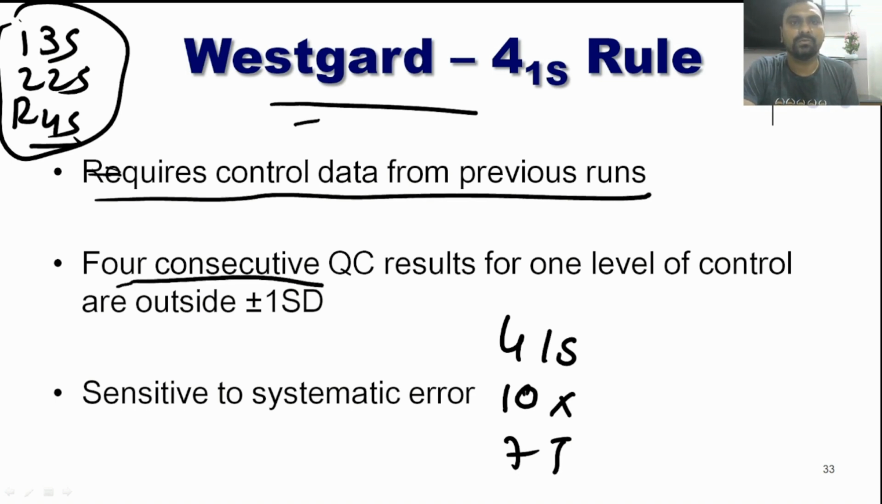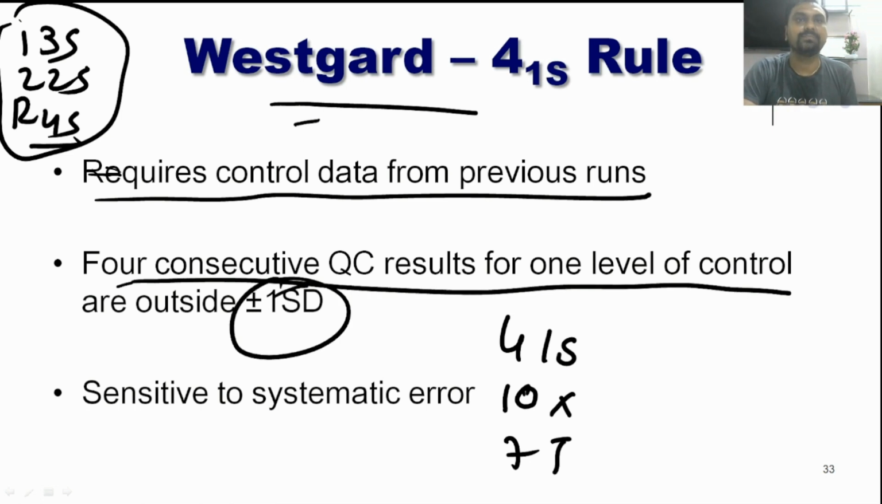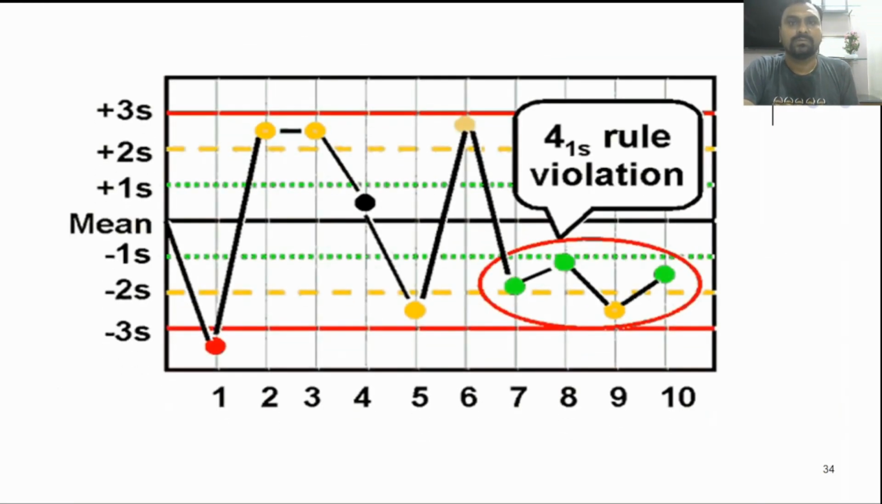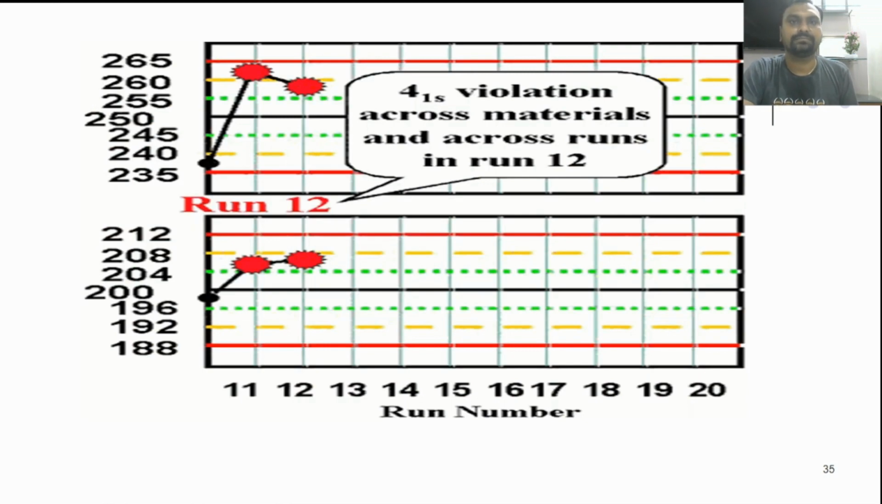When 4 consecutive QC results for one level of control are outside plus or minus 1 SD, that is the 41S rule. So you can see here consecutively 4 times your results are in the same direction, outside the minus 1S. So that is a violation of the 41S rule because it is a systemic error, right?